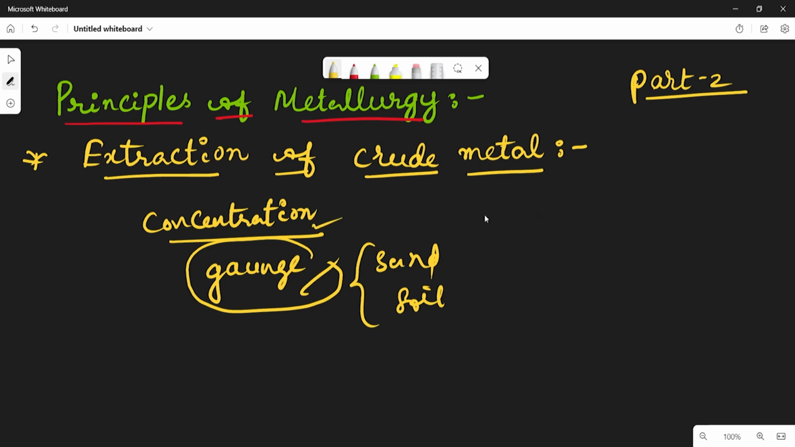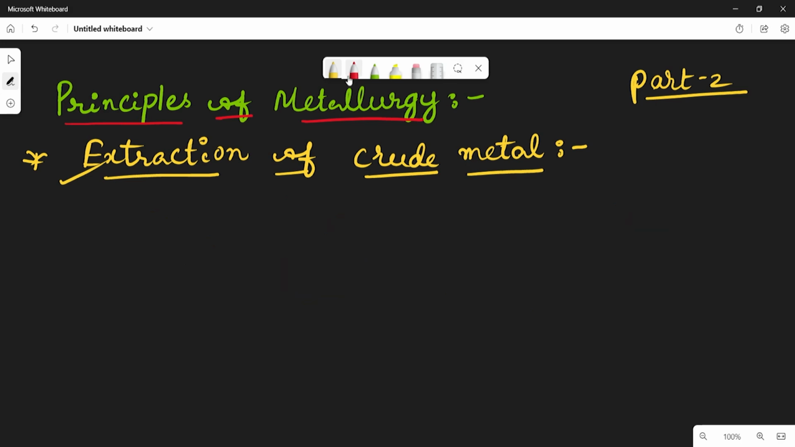In this method, the ore is concentrated or dressed using different methods like hand picking, washing, and mainly the froth flotation method as well as the magnetic separation method. All these methods were discussed in the previous video. And now we are discussing the extraction of crude metal. How are we extracting the crude metal from the ore? We are discussing this topic in today's class.